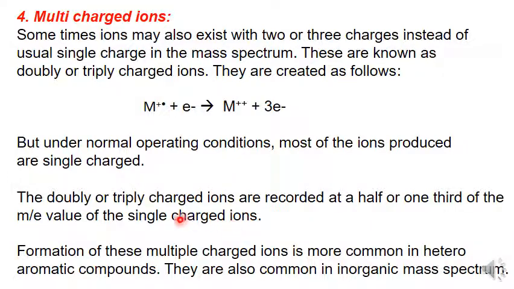And we know the mass spectrum is a record of the relative abundance versus mass to charge ratio. If the charge is 2 or 3, then the peak will appear at half or one-third of the actual mass of the ion. The formation of these multiple charge ions is more common in heteroatomic compounds. They are also common in inorganic mass spectra.